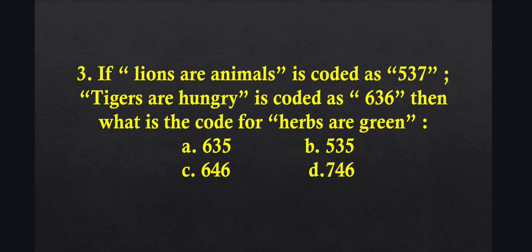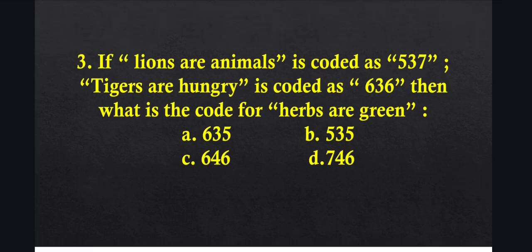Next question. Question number 3. If "lions are animals" is coded as 537, and "tigers are hungry" is coded as 636, then what is the code for "herbs are green"?